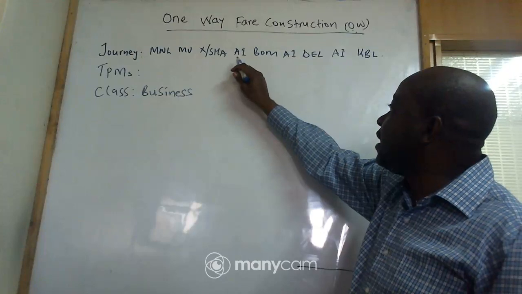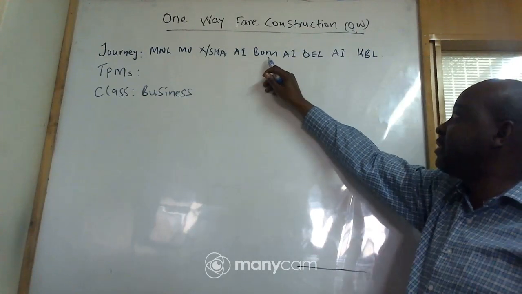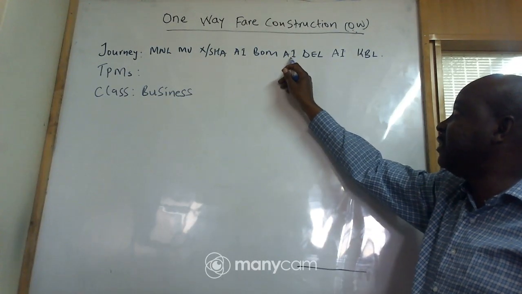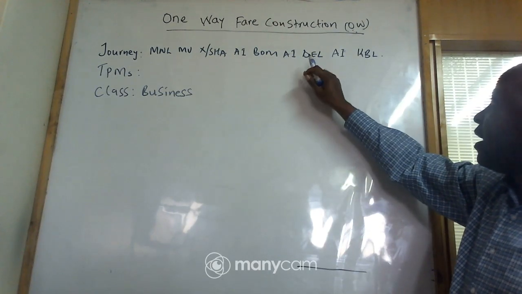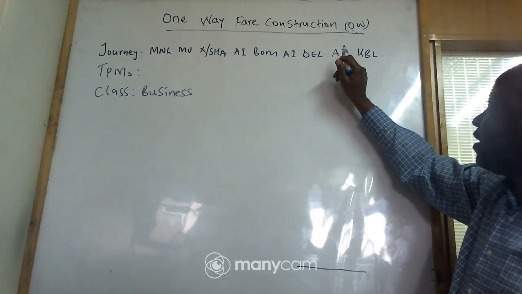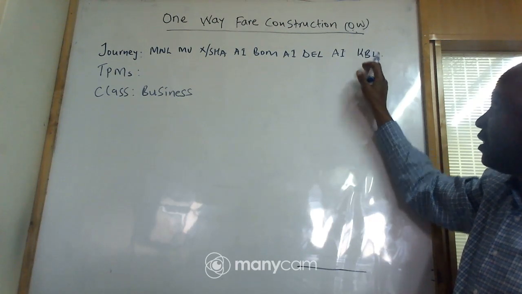Then we have an airline. Then we have this city. This is Mumbai. Then we have Italia, that's an airline. Then it goes to Delhi. Delhi is also in India. Then we have carrier or airline again. Then we have Kabul, which is in Afghanistan.